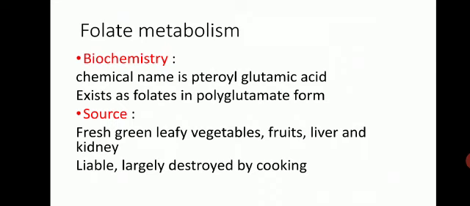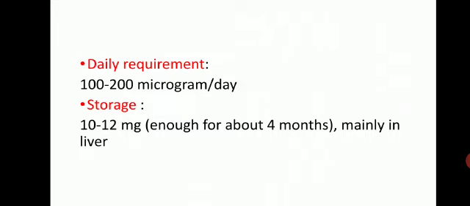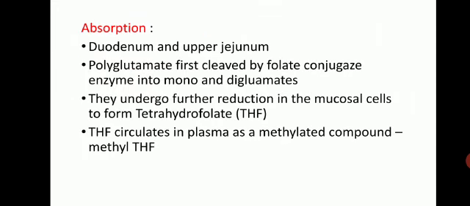Now coming to folate metabolism. Chemical name is pteroyl glutamic acid and they exist as folates in polyglutamate form. The sources of folic acid are fresh green leafy vegetables, fruits, liver and kidney. The folic acid is labile and largely destroyed by cooking. Daily requirement is 100 to 200 microgram per day and body stores about 10 to 12 milligram mainly in liver, which is enough for about 4 months.